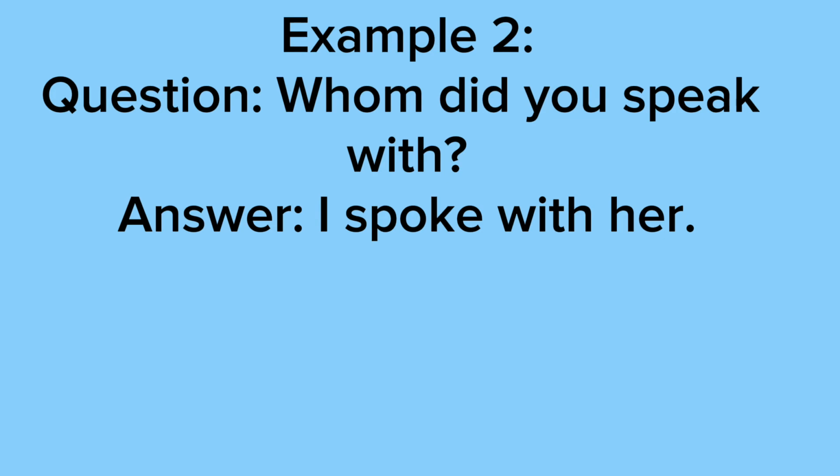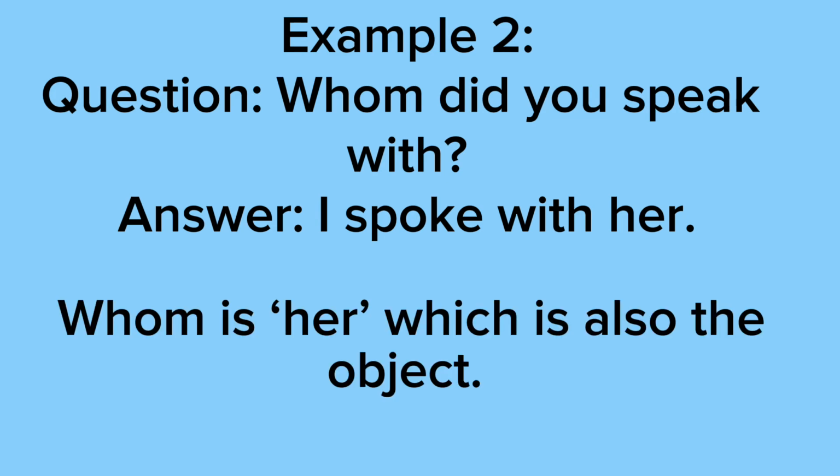So our question for example 2 says, whom did you speak with? So in our answer, the whom has to be a her, a him, or a them, and the whom also has to be an object, the recipient of the action. So our answer says I spoke with her. As you can see, the whom is her because her is receiving the action. Her is the person that was spoken with.